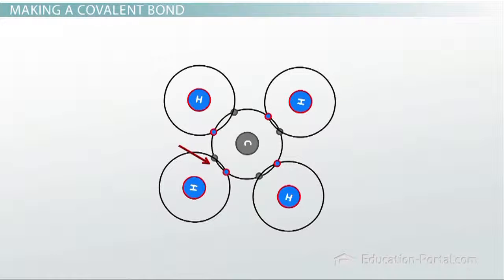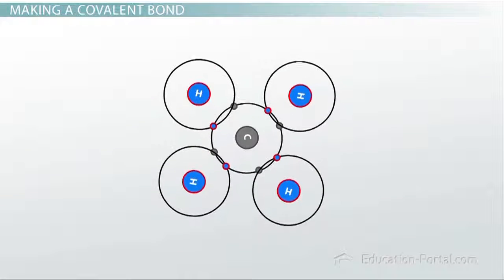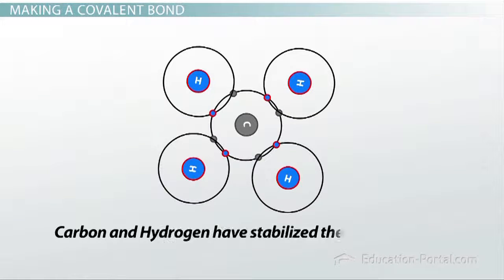And now the hydrogen is sharing electrons, so it has essentially 2 valence electrons, and the carbon atom, instead of having 4, now has 8 valence electrons. So both the carbon and the hydrogen have stabilized their valence level by sharing electrons.